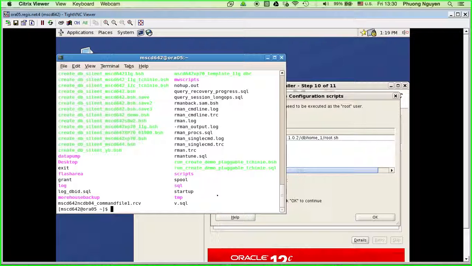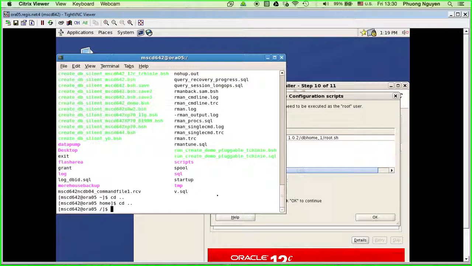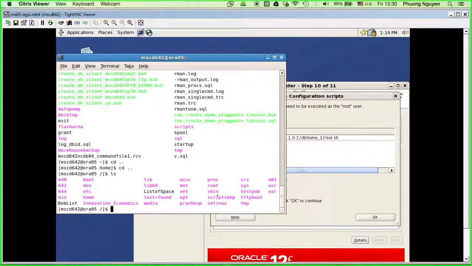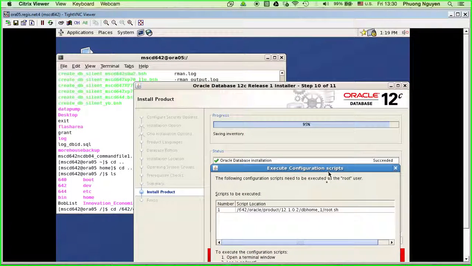I'm going to cd to 642, because this root script is in the 642 directory.